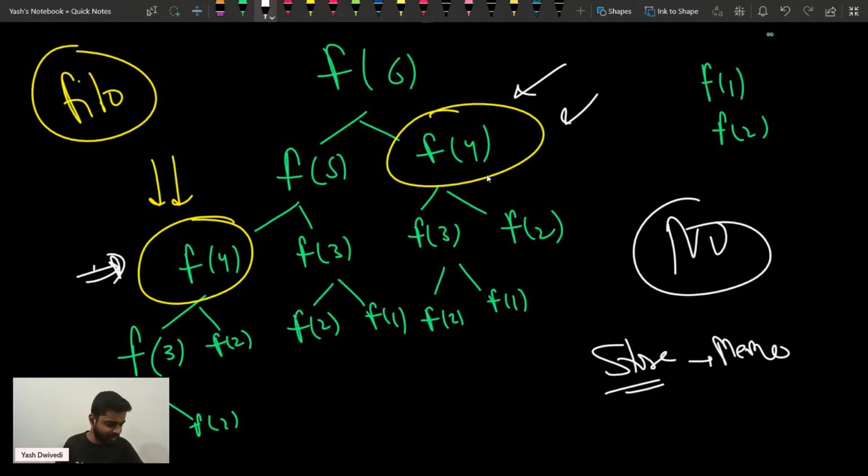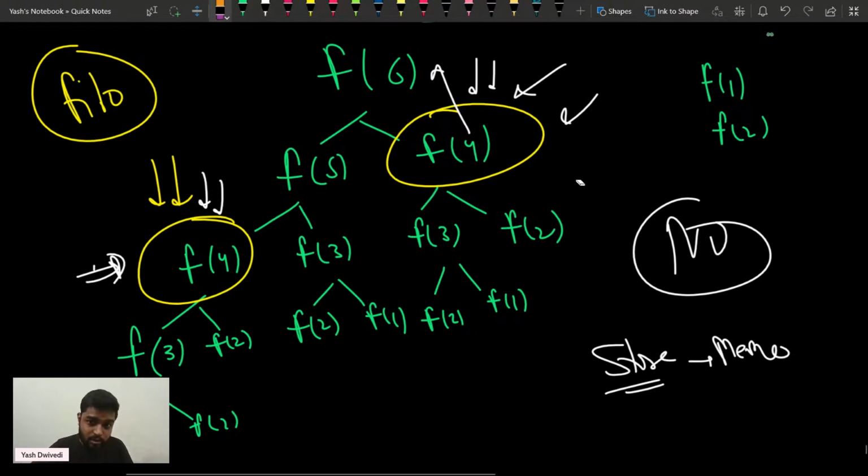Are you getting this part, guys? Everyone is getting this particular concept? You can write a +1 and hit the like button if you still haven't. Are you getting this particular concept that if f of 4 is not calculated, if it is -1, then you'll calculate it. Otherwise, if it is already calculated, then you will not calculate it. You will simply return from here, because you will not call the recursion so much down, right, guys? Understanding this? Okay, a lot of you are giving a +1. Others can also give a +1, Shubham and other people also.